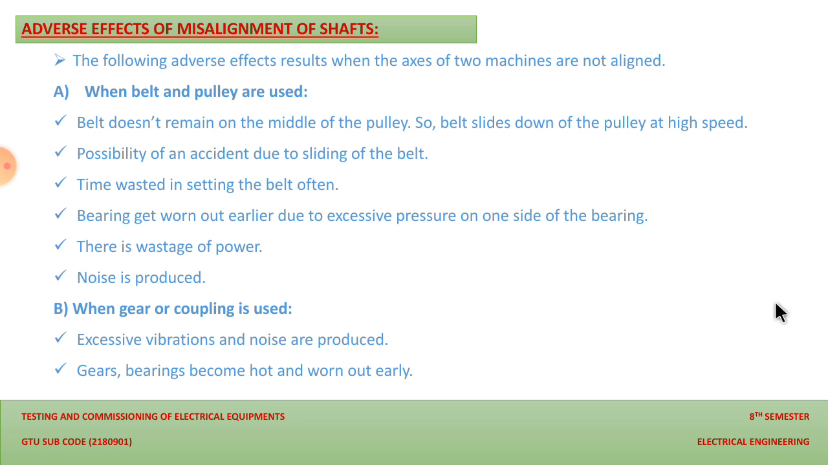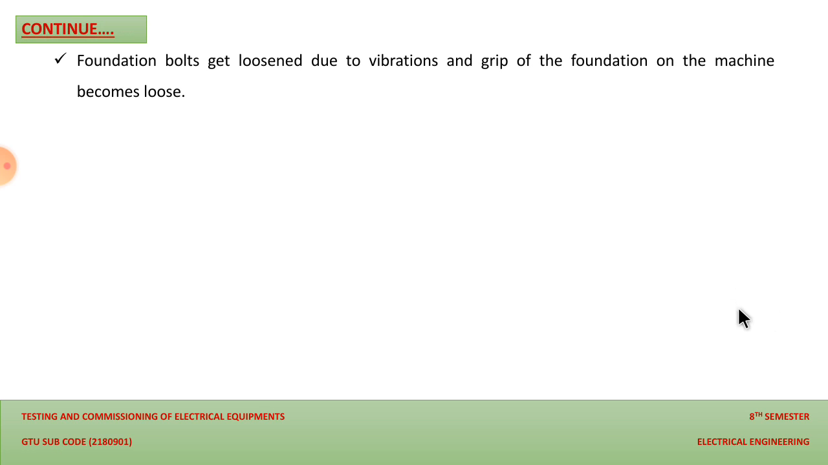So these are the adverse effects for the two cases. And in that case, another adverse effect is that foundation bolts get loosened. As we already discussed, if there is a misalignment, both machines will get vibrated. As both machines are placed on the concrete foundation, due to the frequent vibration the bolting structure will get loosened, and the grip of the foundation on the machine becomes loose.